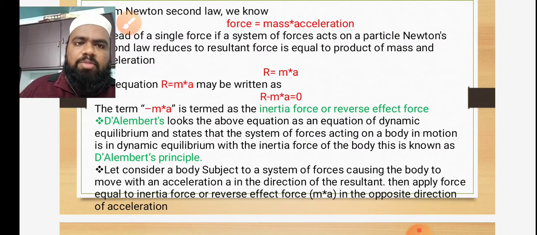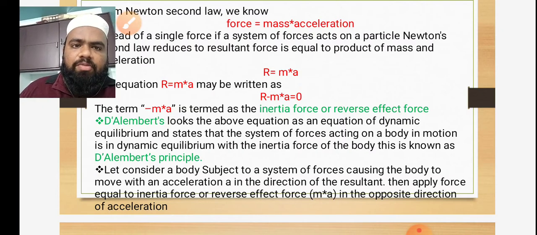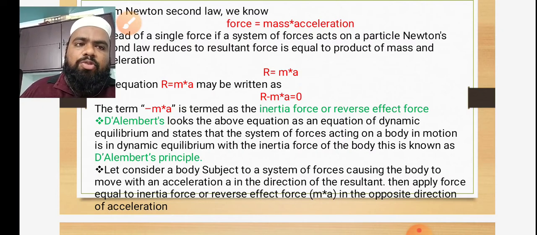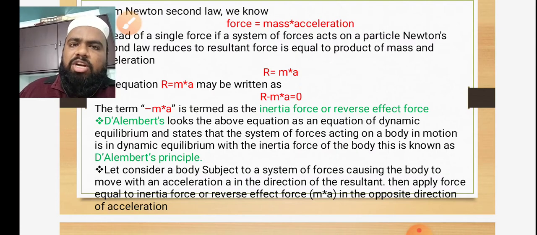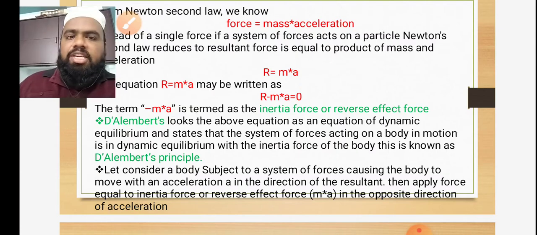Go through this line by line, it is very easy. You can understand. D'Alembert looks at the above equation as an equation of dynamic equilibrium and states that the system of forces acting on a body in motion is in dynamic equilibrium. If you apply the same concept to a moving body, it is known as dynamic equilibrium. If the body is not moving, it is at rest, then it is static equilibrium.